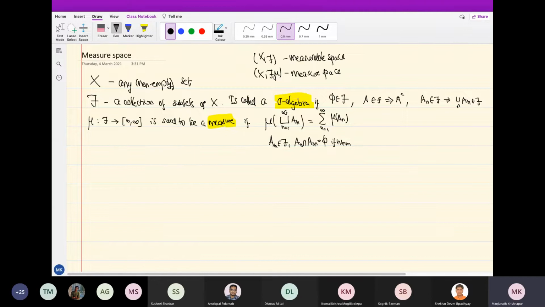So there are various things one does. In the beginning, the measurable space is something that is ready for a measure to be thrown on it. So that is what a measurable space is. So measure space is what we will work with. Later, in more advanced stages, we will see that many a time we consider the same X and F and many different measures on it.